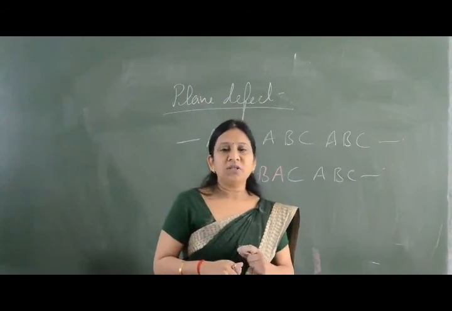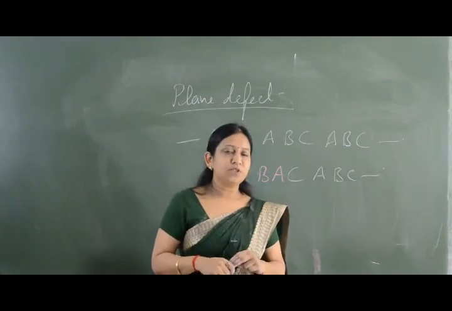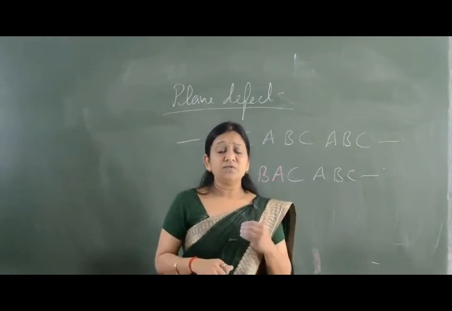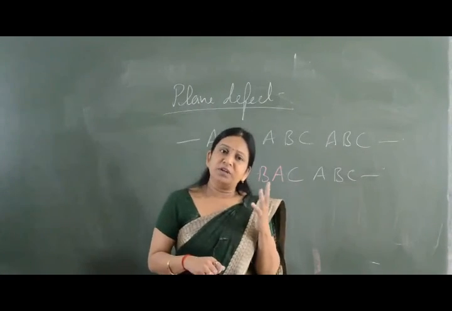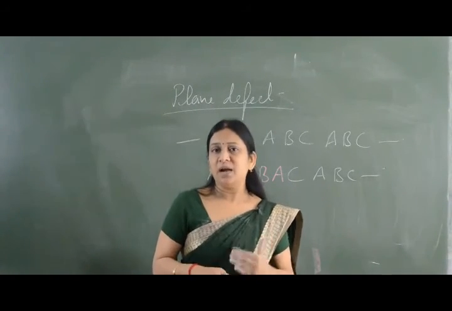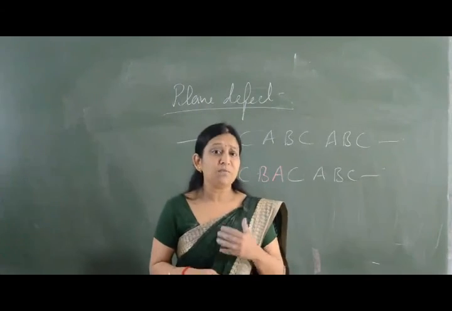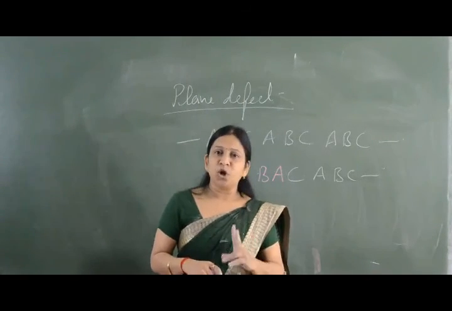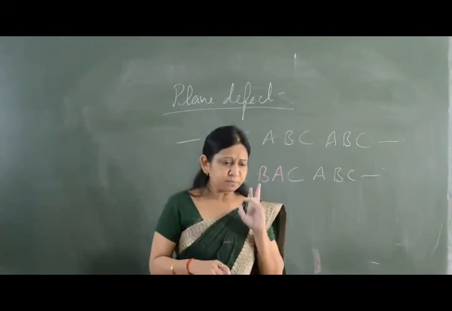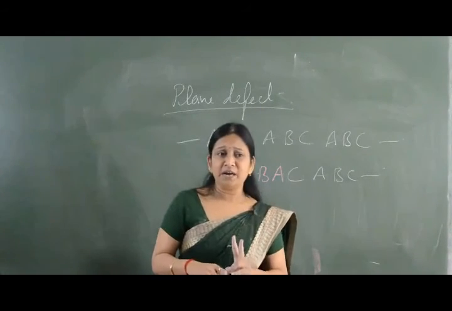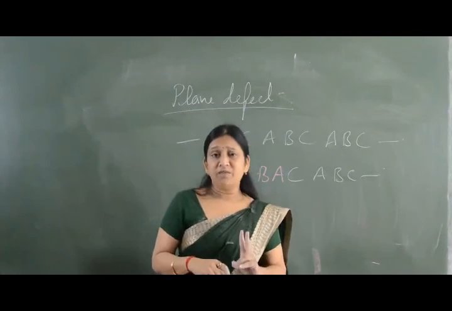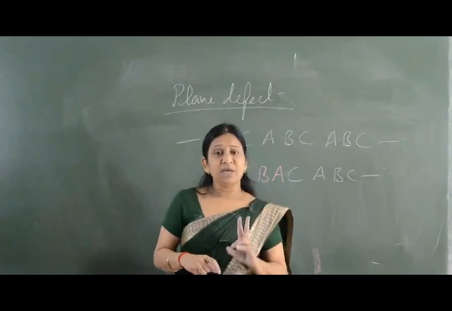Now if we talk about atomic defect, we have two types of atomic defects, stoichiometric and non-stoichiometric. In case of stoichiometric, even after the defect, the ratio of cations and anions is going to remain same as prescribed by the chemical formula, and it is of two types, Schottky and Frenkel defect. In case of Schottky and Frenkel defect, after the defect has taken place, the crystals start behaving as P-type semiconductors.